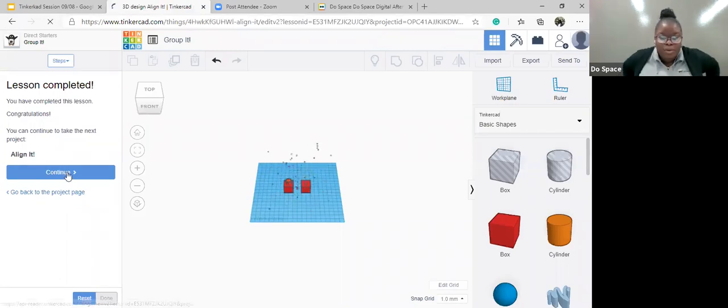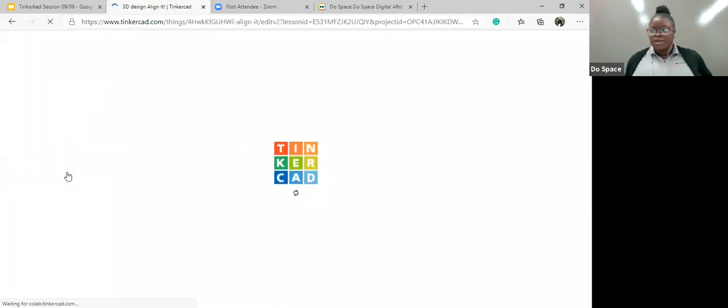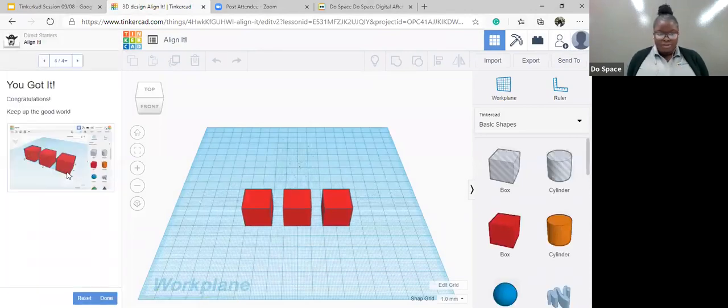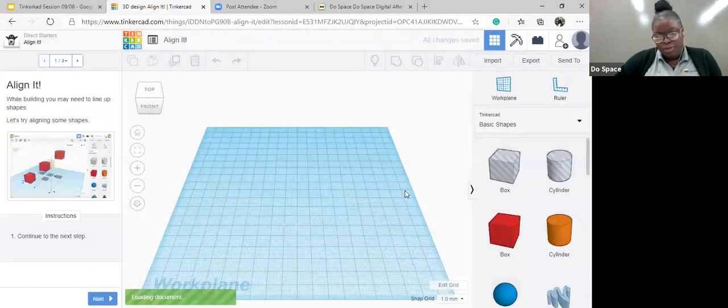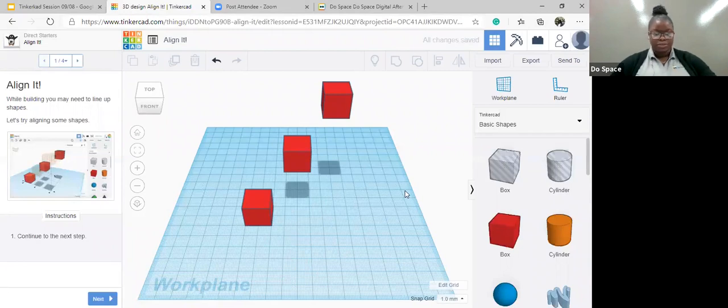And now we're going to learn how to align our boxes. So this is what the finished product is going to be like. Let me reset so we can work through it together. This might be a bit tricky, but we will figure it out. While building, you may want to line up shapes. Let's try aligning some shapes.